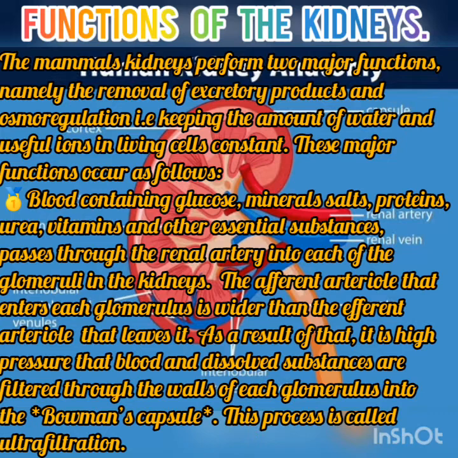The afferent artery that enters each glomerulus is wider than the efferent artery that leaves it. As a result of that, under high pressure, blood and other dissolved substances are filtered through the walls of each glomerulus into the Bowman's capsules. This process is called ultrafiltration.